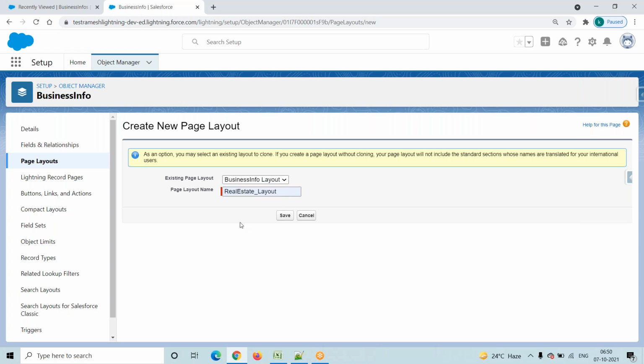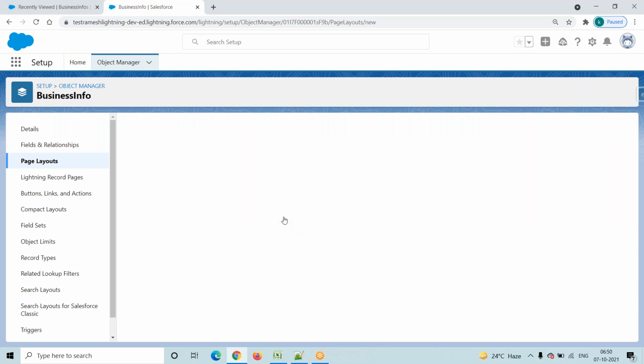What I'm trying to say is we are creating a new page layout. While creating a new page layout, we are providing the name. Then the next step is the existing page layout. What is your existing page layout? Business info layout, right? Based on this one, you are creating a new page layout. So I'm selecting the existing page layout as the business info layout. Click on the save button.